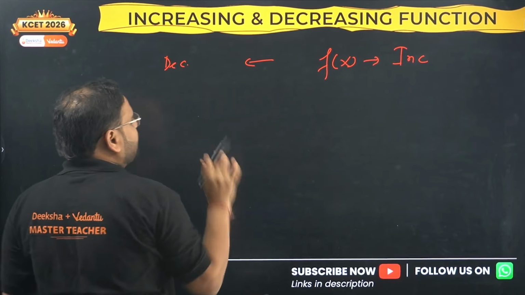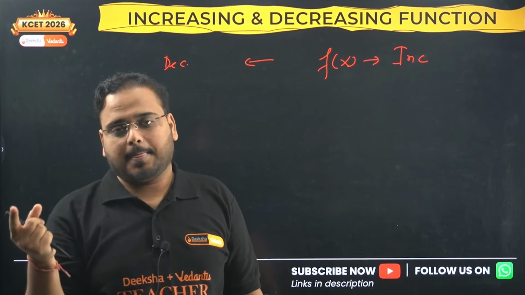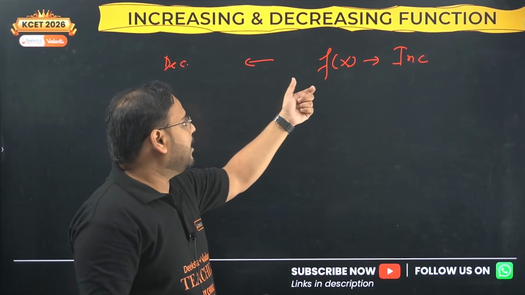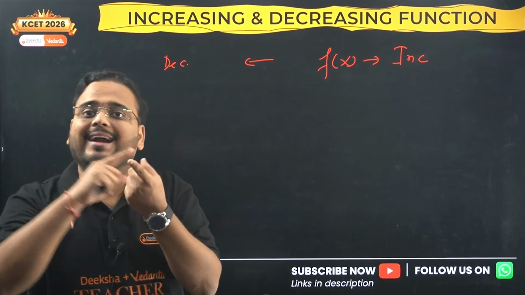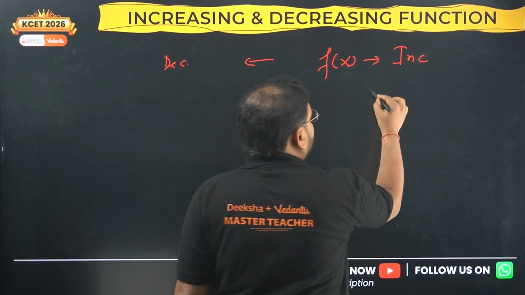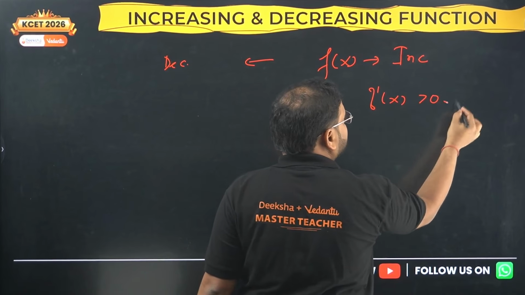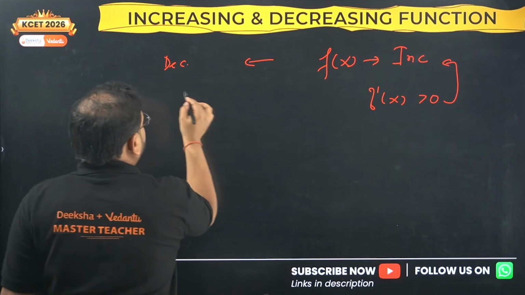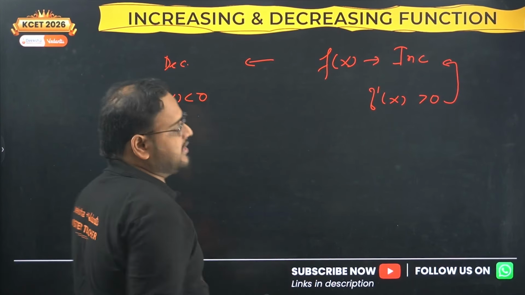We have two types of questions in this. One is at a point or in an interval. Listen to me, we have to discuss the increasing and decreasing nature of functions in two ways, at a point or in an interval. The rules remain the same. The rule is, first find the derivative. If the derivative is more than 0, the function is increasing in nature. If the derivative is less than 0, the function is decreasing in nature.